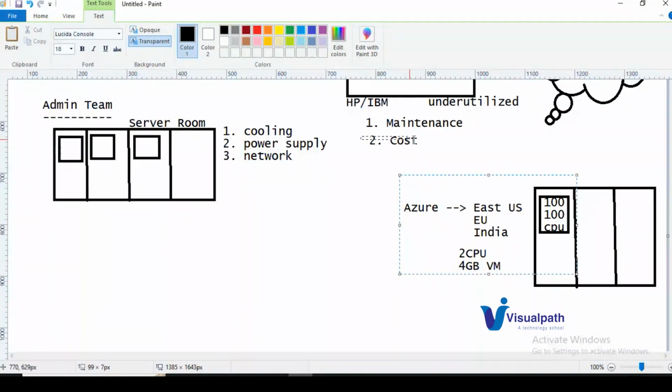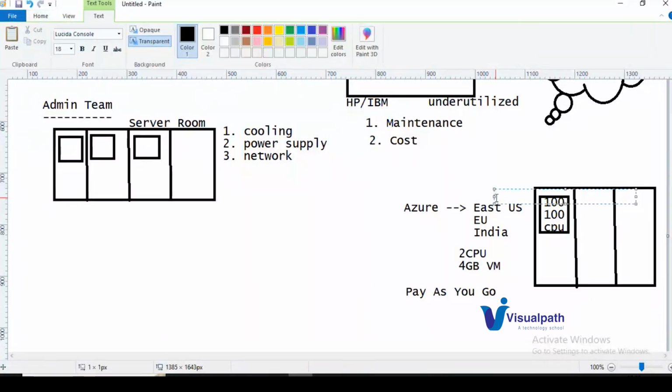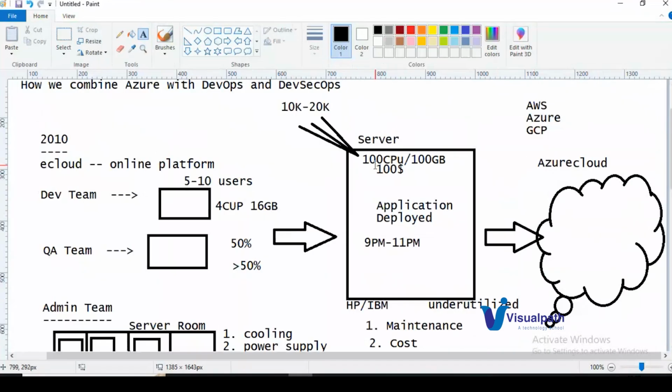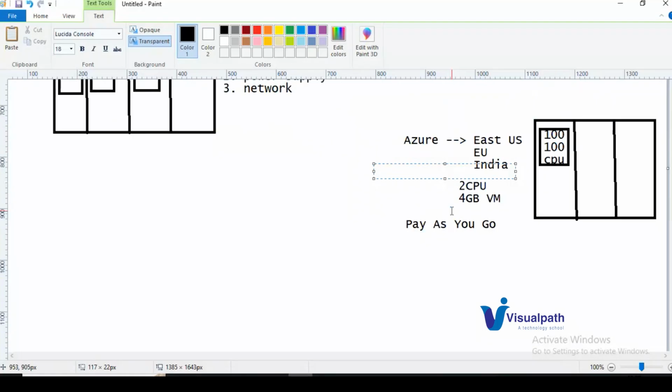Next, how can we eliminate this cost? Azure Cloud will provide you a pay-as-you-go model for your resources. What is this pay-as-you-go model? In the server deployment, for a 100 CPU, 100 GB machine, we have already paid $100 while purchasing the server itself. But in Azure, Azure will tell us that, hey user, you use the service on an hourly basis. However many hours you are running any service from the cloud, I'll charge you on an hourly basis, not for the entire 24 hours of the day.